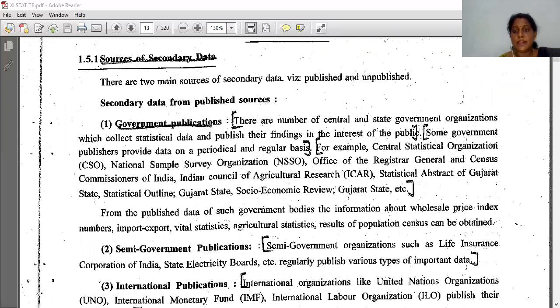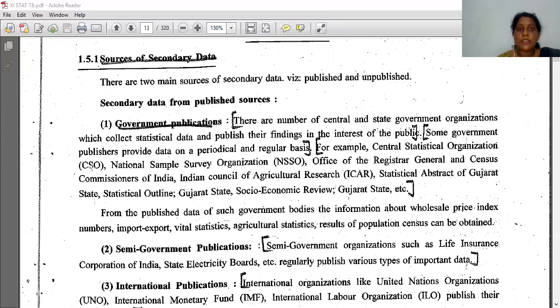There are a number of central and state government organizations which collect statistical data and publish their findings in the interest of the public, for the use of the public, so that anybody can use it, right? Then some government publishers provide data on a periodical and regular basis.